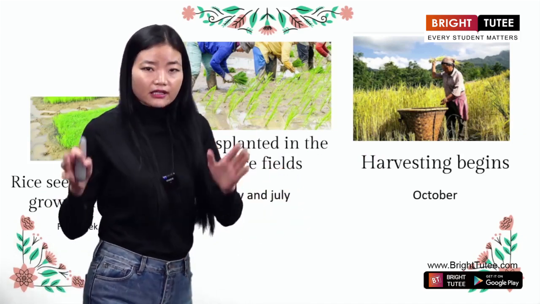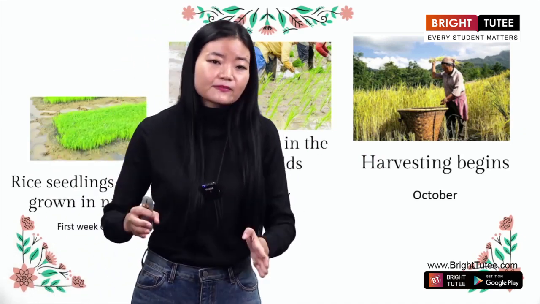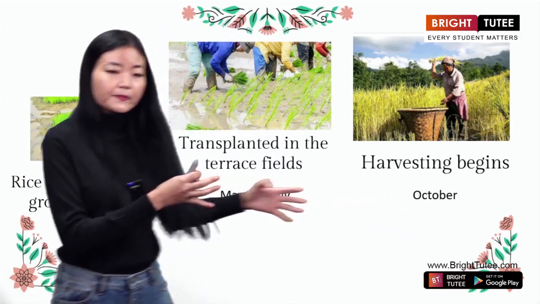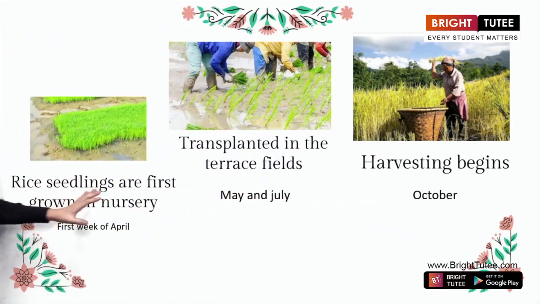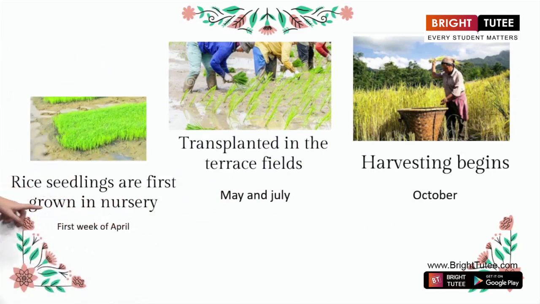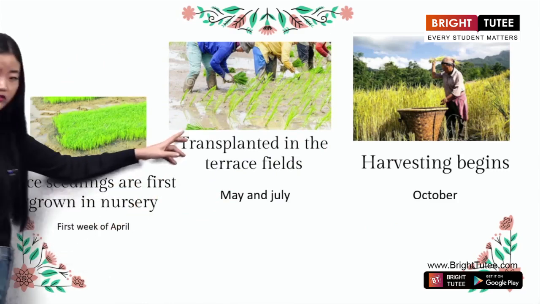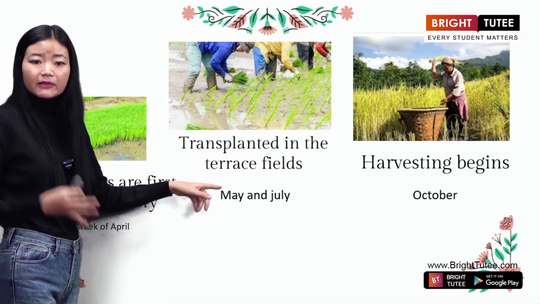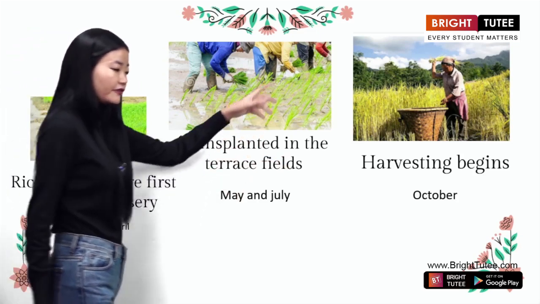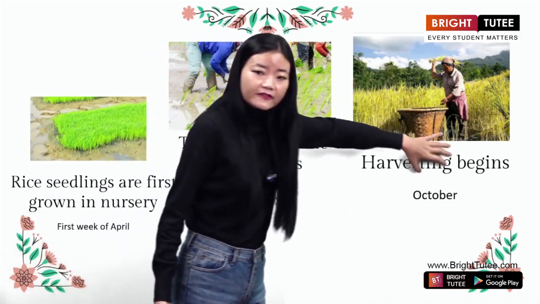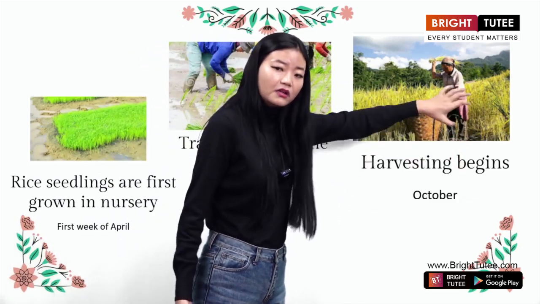When they think that, okay, now the saplings are in a position to be transplanted in the fields, then only they will take it further. Clear? So first step, rice seedlings are first grown in a nursery. And this is usually in the first week of April. Then the transplantation takes place in the terrace fields in the months of May and July. Then finally, there will be a growing season in the month of September, and harvesting begins from October.